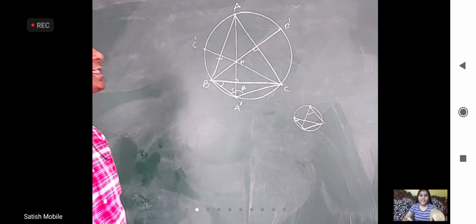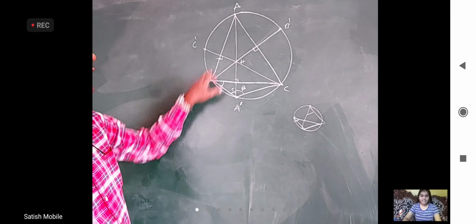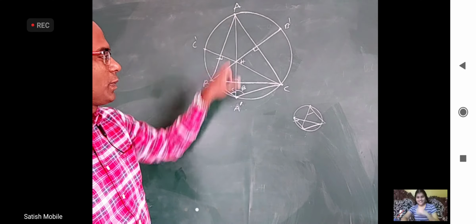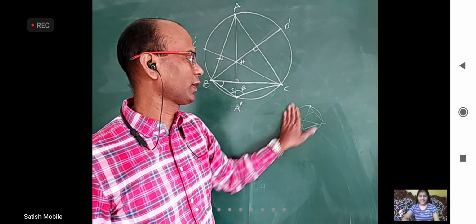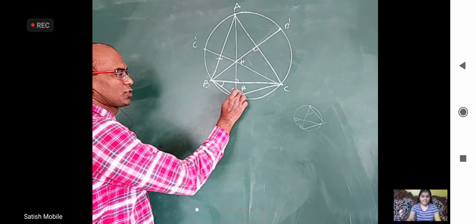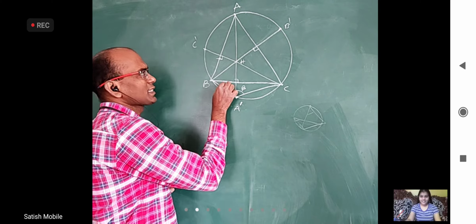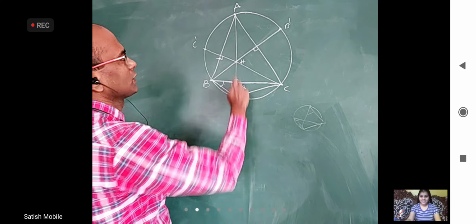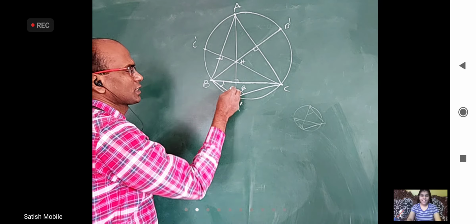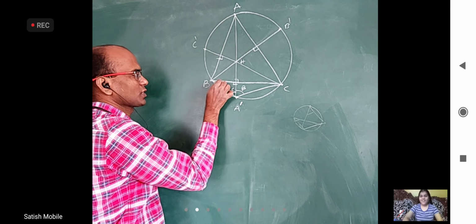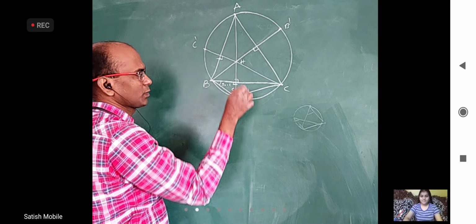Yes, AC is the chord and it is subtending angle B at B. Also, the same angle is subtended here, right? Okay, fine. So this should be B now. This is the same as we have seen earlier: if this is 90, automatically this is 90 minus C. Yeah, this is 90 minus C.